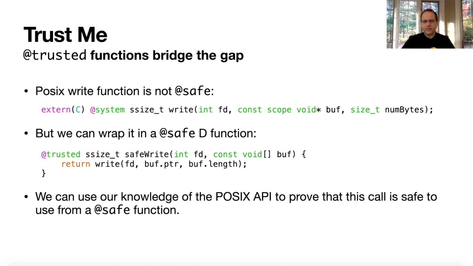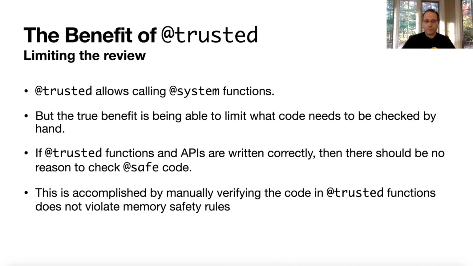So this is what you have. You have this boundary of a safe or a trusted function, and all you have to do is review the trusted function to know, okay, this can only be called in a safe way, so it must be safe, which is great. So to recap, let me just go through what I think is the most important part of trusted.